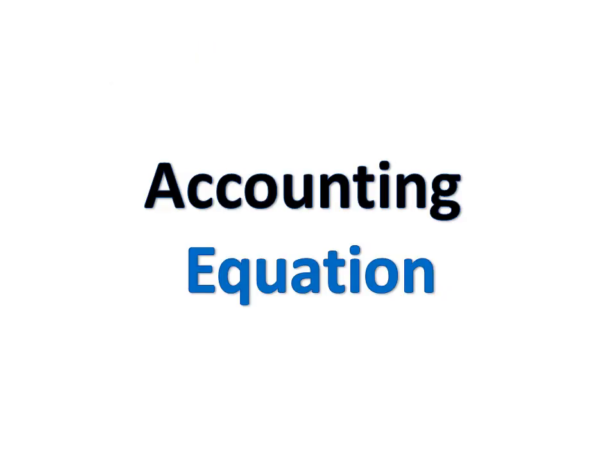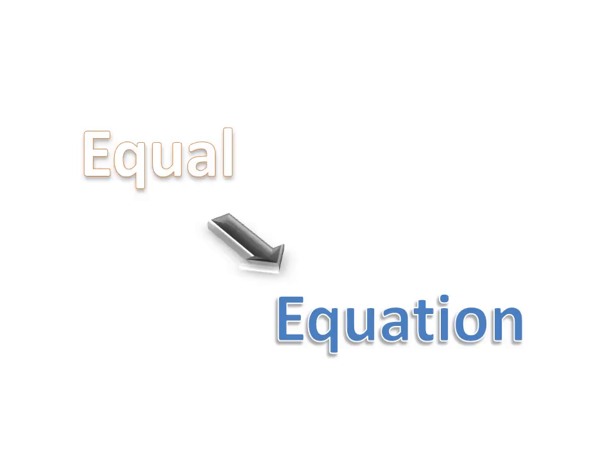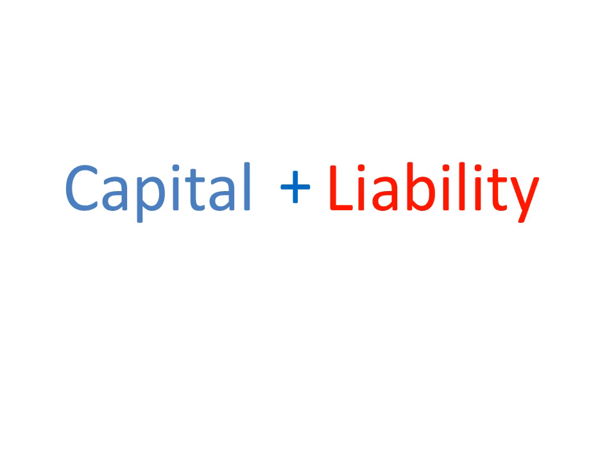Now the second word is equation. The word equation has come from equal. Equal means when two things, subjects or situations are the same, they are said to be equal. So accounting equation means the equation which is related to accounting. In accounting, the equation is capital plus liability is equal to assets.